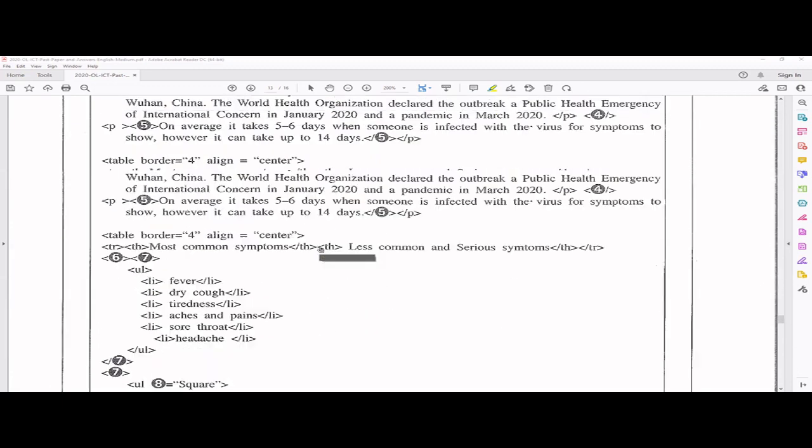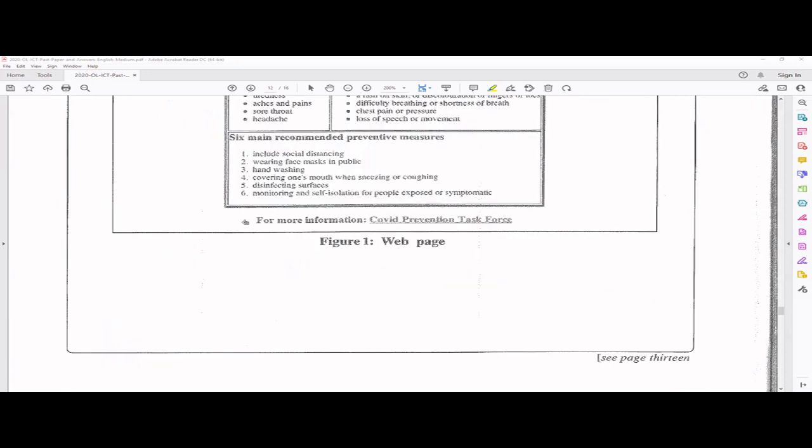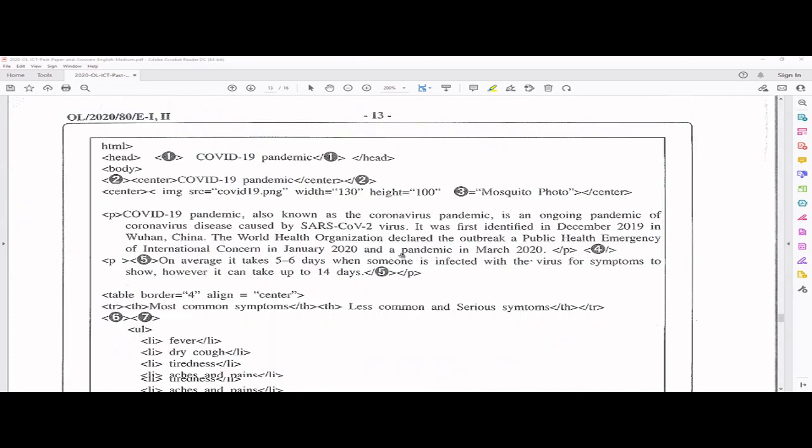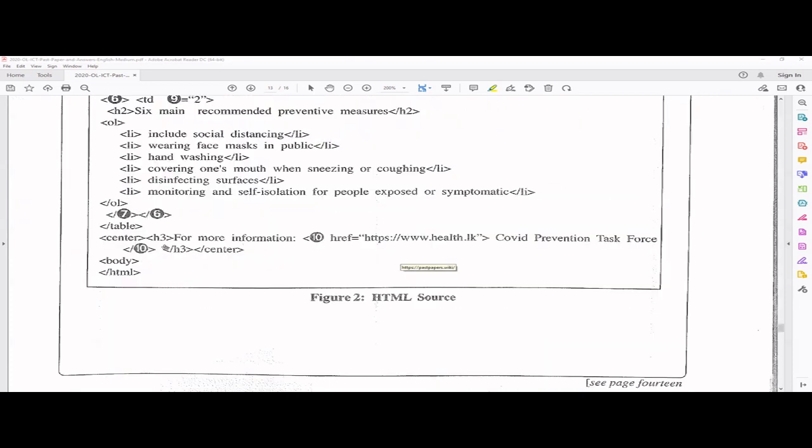And there's a centered, another piece of information here, for more information, and there is something, right? So that is what is mentioned here, for more information. Okay, it has COVID prevention task force. We can see that, but it's a link, a hyperlink. So the 10th one should be A.